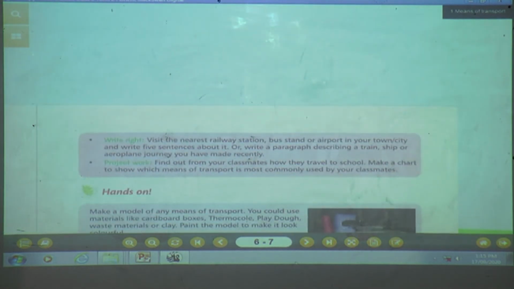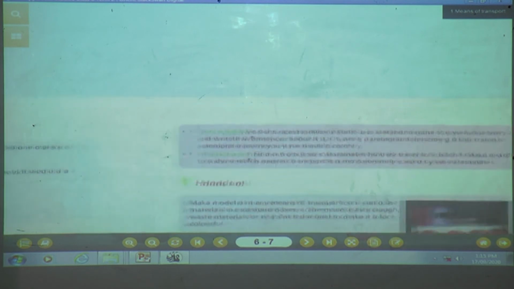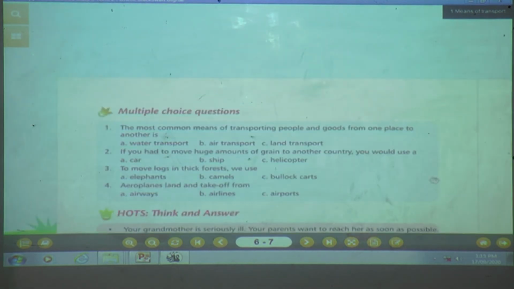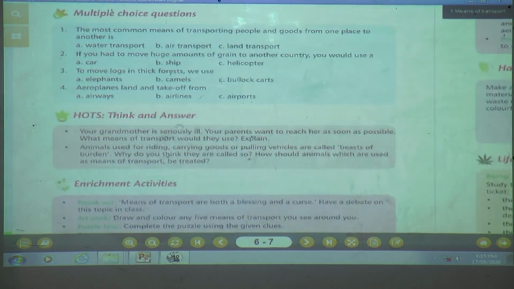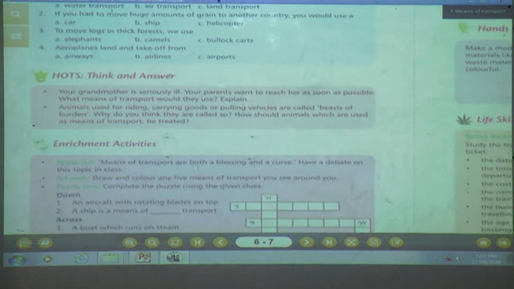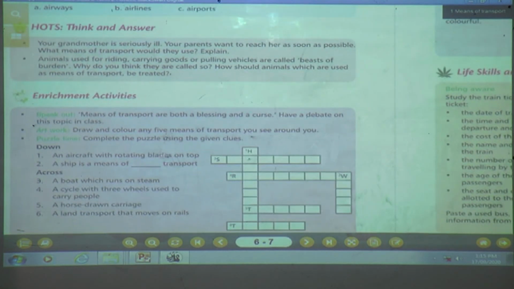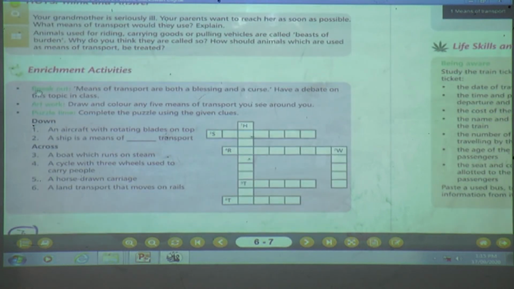Yes, children. Page number 6, have you opened? Already we have solved the textbook exercise of lesson number 1, but today we are going to solve the enrichment activity of lesson number 1 also. Now what you are going to see? Speak out. Means of transport are both a blessing and a curse. Have a debate on this topic in class, but we are not in the class, we are at home. You can have a debate with your cousin also.